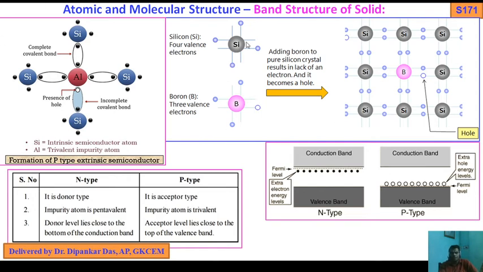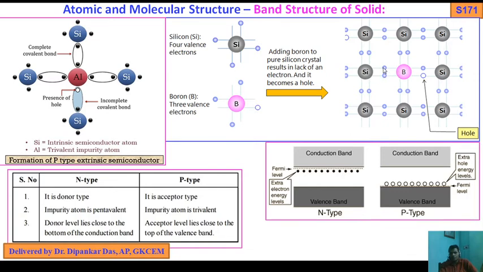Now come to the p-type semiconductor. You see this is the pure crystal of silicon with 4 valence electrons, and boron with 3 valence electrons. Adding boron to a pure silicon crystal results in the lack of an electron. It becomes a hole. How does this happen? Boron uses 1 electron to form a covalent bond with this silicon atom, and here again with this silicon atom.